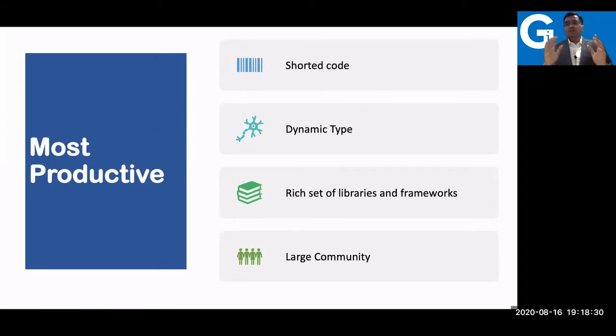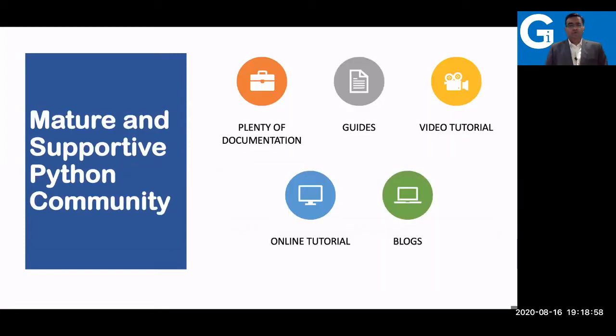Python is giving you not only dynamism in the data types, but also a rich set of libraries for each and every domain. For example, if you are from the networking domain, you have a huge library for the networking domain itself. If you are from the testing domain, yes, we have libraries for testing, like Selenium and unit testing libraries. Whichever your domain is, whether you are a web programmer, a tester, or anything else, the solution is available here. And it has the largest community available now. That's something you can see as one of the benefits of Python.